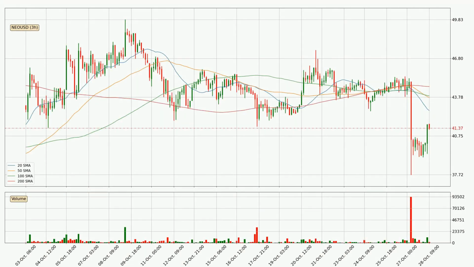Jumping to the 3-hourly simple moving averages, the price broke the 20 SMA to the downside. It's a strong signal that there has been a higher than average volume. The current price is below all simple moving averages for this time interval, which looks bearish, and it is to watch if the closest SMA, the 20 SMA, will play as resistance or the price will break it to the upside above the current price of around 42.7.